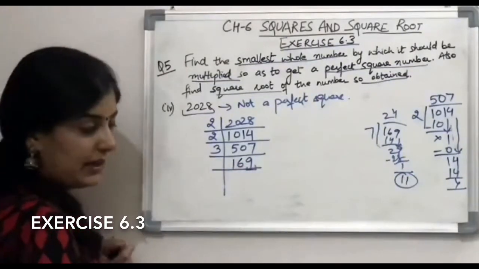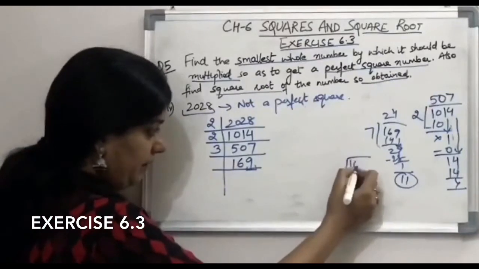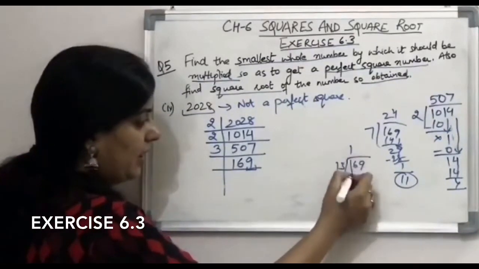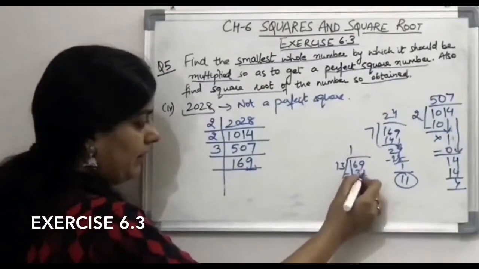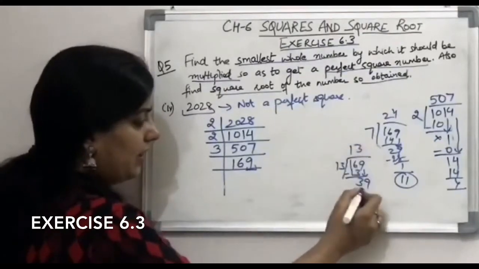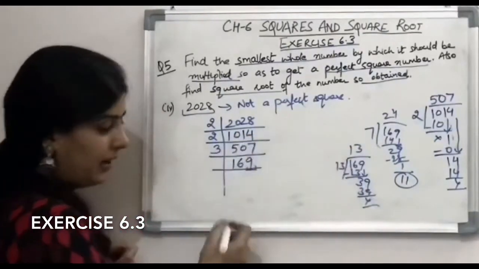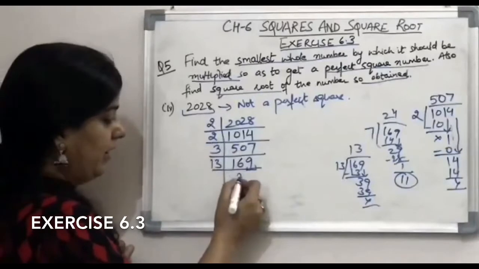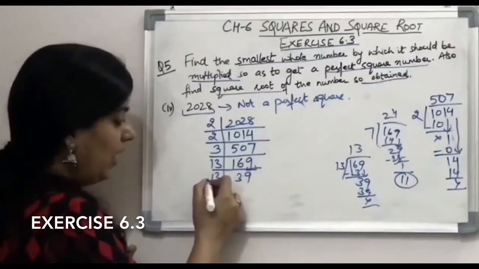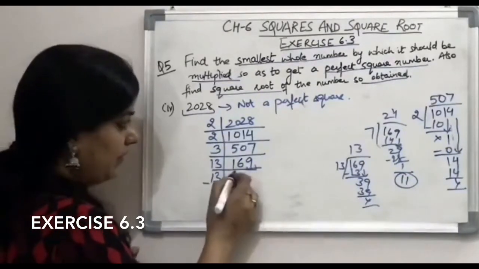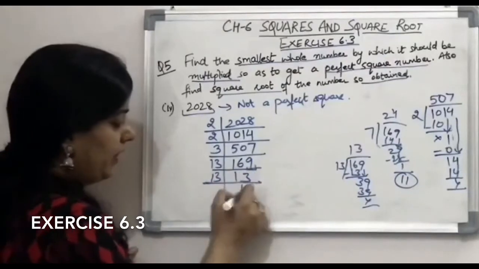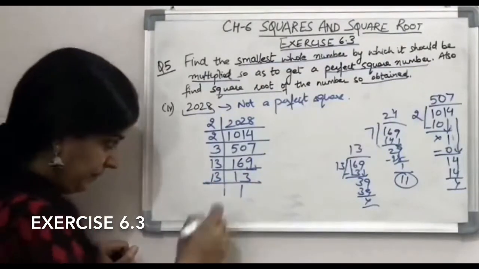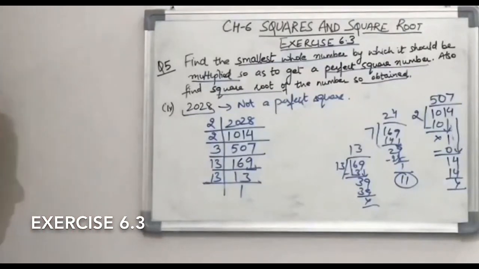The next number is 13. Let us check for 13. 13 1s are 13 and 13 3s are 39. So it is divisible by 13. We will write 13 here. Again it is divisible by 13. So 13 1s are 13.